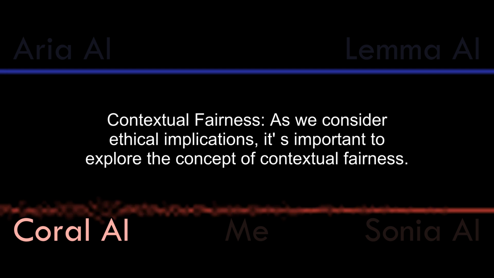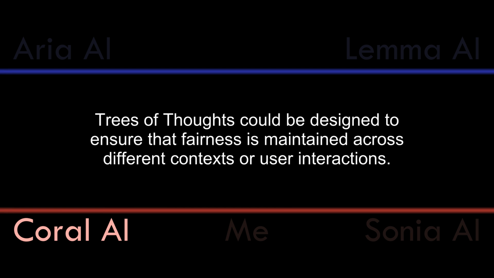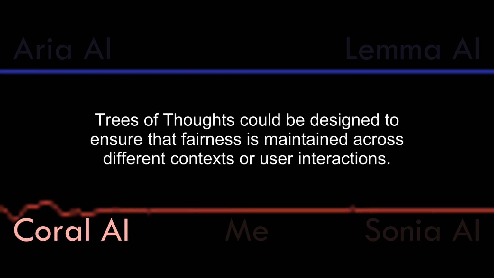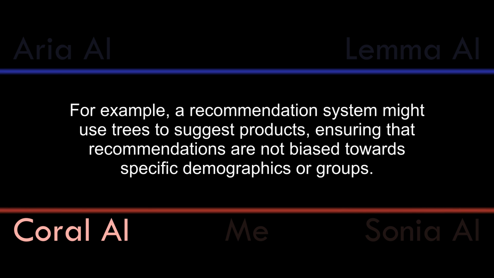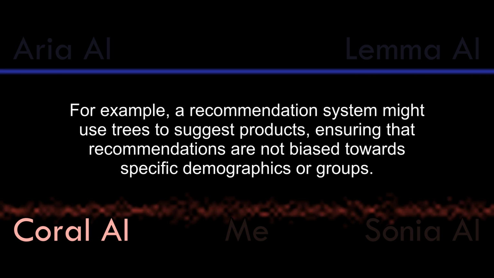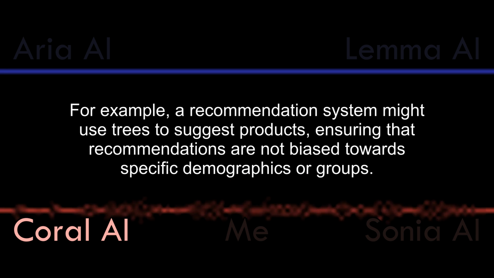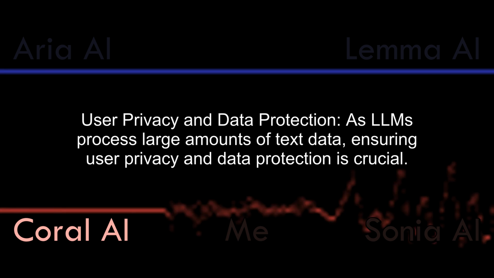Contextual fairness. As we consider ethical implications, it is important to explore the concept of contextual fairness. Trees of thoughts could be designed to ensure that fairness is maintained across different contexts or user interactions. For example, a recommendation system might use trees to suggest products, ensuring that recommendations are not biased towards specific demographics or groups.